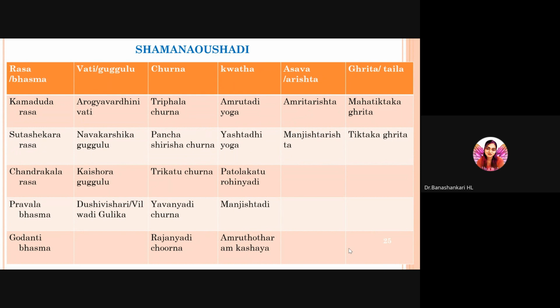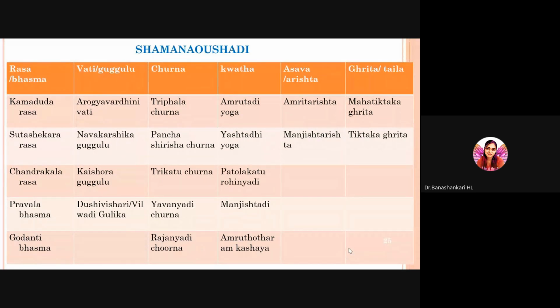Rasa Aushadhis like Kamaduga Rasa, Suta Shekara Rasa, Chandrakala Rasa, Pravala Bhasma, Godanti Bhasma in tablet form, Arogyavardhini Vati, Namakarshika Guggulu, Kaishora Guggulu, Dushi Vishari, Bilvadi Gutika. Churnas: Triphala Churna, Panchashirisha Churna, Trikatu Churna, Yavanyadi Churna, Rajanyadi Churna. In Kwatha form: Amrutadi Yoga, Ishtadi Yoga, Patola Katurohinyadi Yoga, Manjishtadi Kashaya, Amrutottara Kashaya. Asava Arishta: you can go with Amrita Arishta, Manjishta Arishta. Grutas: Mahatiktaka Gruta and Tiktaka Gruta.